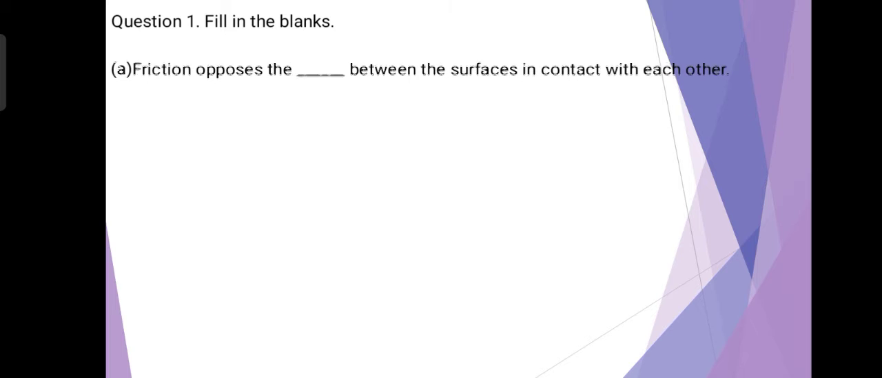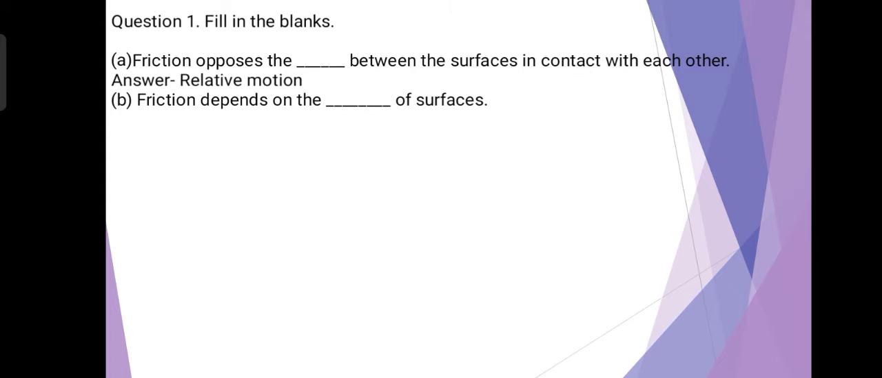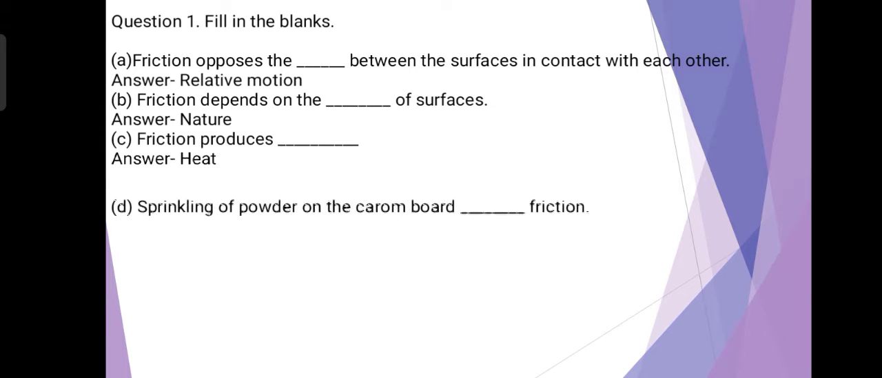Question number 1, fill in the blanks. A. Friction opposes the dash between the surfaces in contact with each other. Relative motion. B. Friction depends on the dash of surfaces. Nature of surfaces. C. Friction produces dash. Friction produces heat.